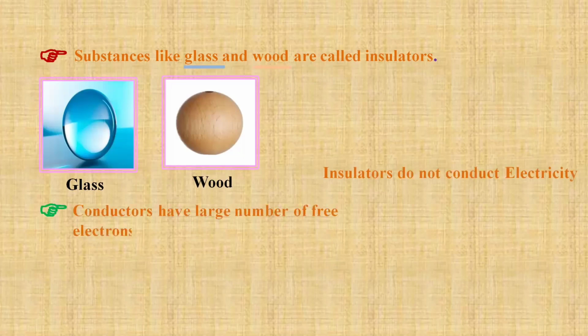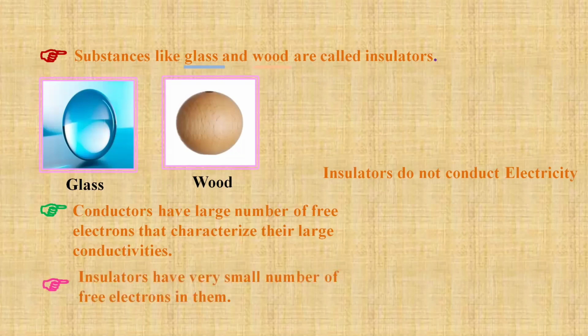Conductors have a large number of free electrons. Please understand, that's why the current can pass through them. If you have studied the definition of current, how do you define current? The rate of flow of charge is called current. So in conductors, the charges can flow easily. That's why we say that conductors conduct electricity. Whereas in insulators, we do not have those free electrons. The number of free electrons is very small. That's why insulators do not conduct electricity.